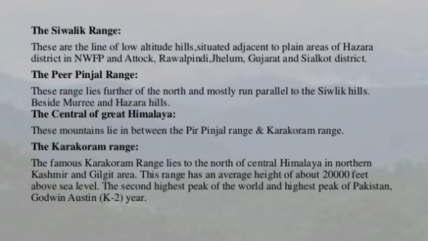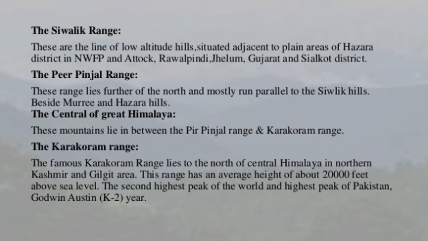So, the Shivalik Range: these are lines of low altitude hills situated adjacent to the plain areas of Hazara district in Khyber Pakhtunkhwa and Attock, Rawalpindi, Jhelum, Gujarat, and Sialkot districts. So this range starts from Hazara, and it covers a lot of cities in Pakistan. It is low altitude, which means that they are not very high hills, they are medium to low length hills.